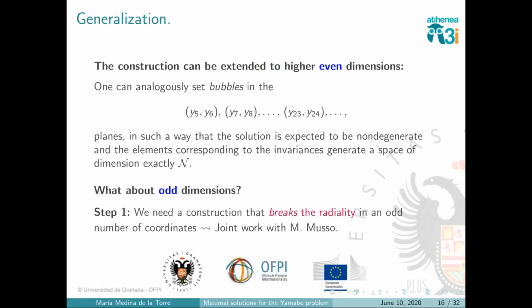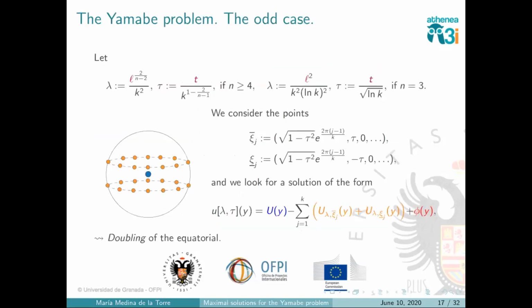This problem took us a very, very long time, but I think that now I can give more or less a convincing answer. In this case, we want to do something similar, but now we need to break this radiality. This is, roughly speaking, always involving an odd number of coordinates, let's say 3. So we cannot use the previous construction because it worked for even dimension, and we need to figure out something different. And what we did was the following.